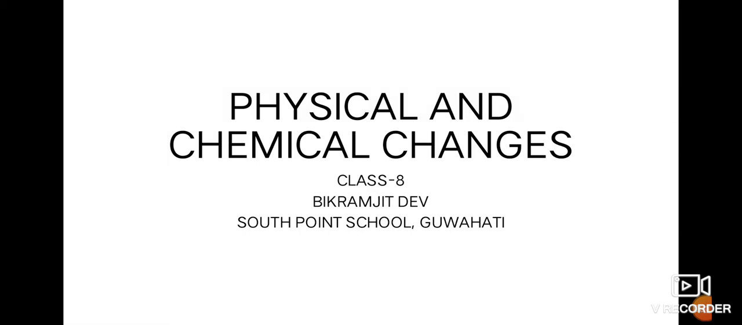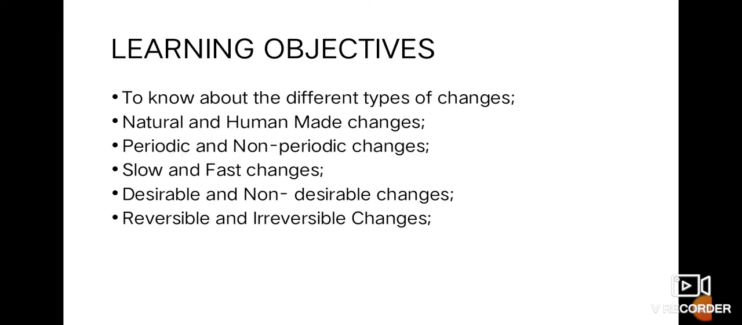Hello students, this is your introductory video towards the physical and chemical changes chapter, from the chemistry section. Now in this particular chapter we shall be dealing with different types of changes based upon different factors like natural and human-made changes, periodic and non-periodic changes, slow and fast changes, desirable and undesirable changes, reversible and irreversible